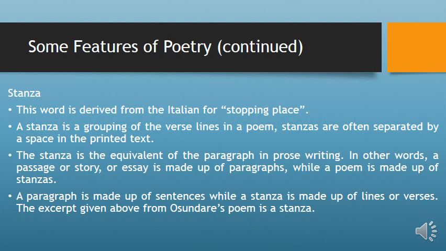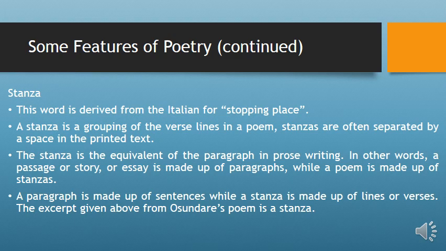The third feature of poetry is stanza. A stanza is a word derived from the Italian language, which means stopping place. A stanza is a grouping of the verse lines in a poem. I explained to you what a verse means. The grouping of those verse lines in a poem, as in the example of Niyi Osundare's poem, is what is called a stanza. So Niyi Osundare's poem has one stanza.